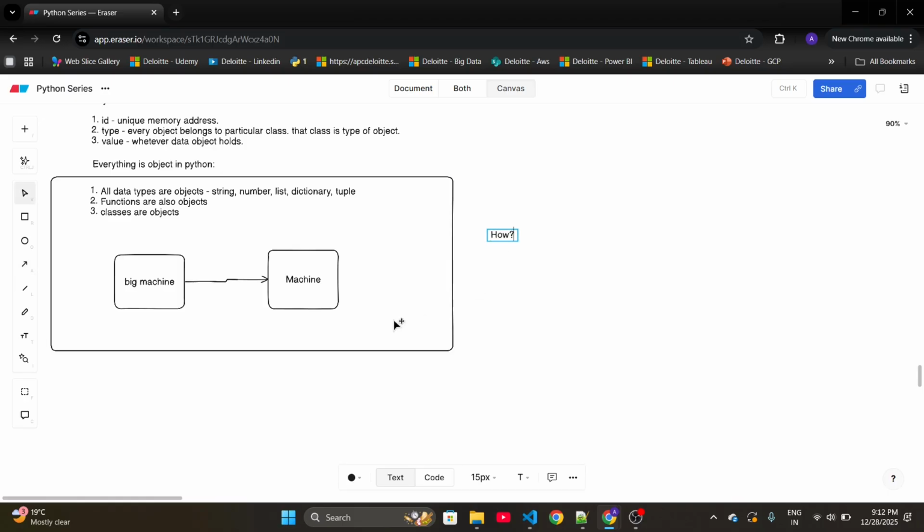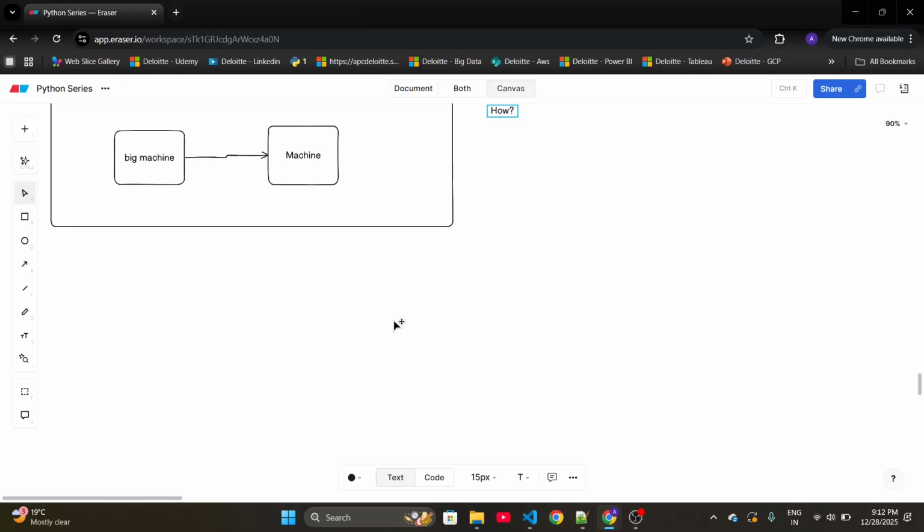Now, why does Python follow this architecture? The first reason is consistency. We have the same rule of objects and classes everywhere. Objects will have a fixed structure and behavior defined using the attributes and methods of the classes.